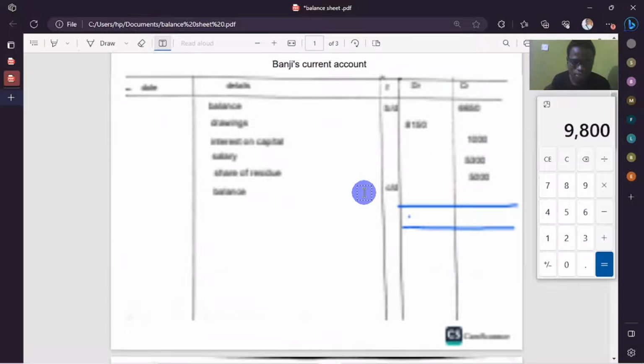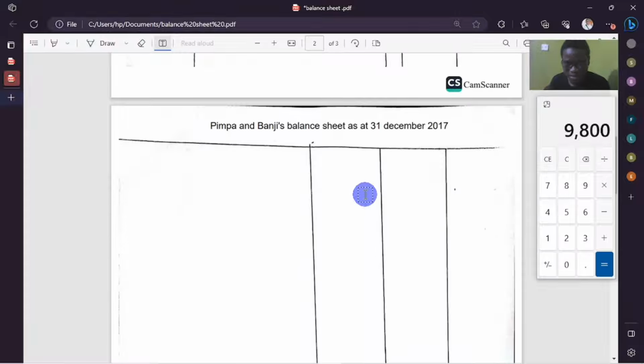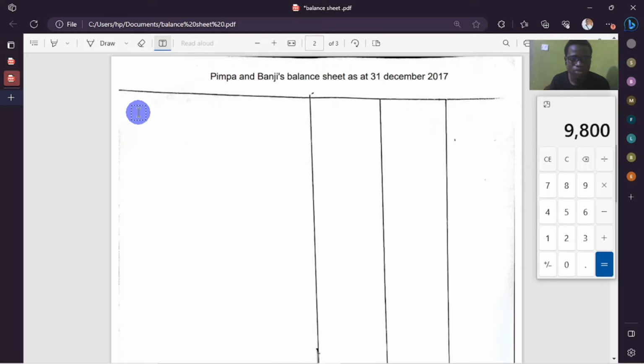So this is how you prepare the partnership's current account. Lastly, now we're going to the balance sheet, the determinant of all our calculations. Here we're going to continue. Let's have our cost here. Normal balance sheet, don't be confused. Then we're going to have depreciation here. Then we're going to have net book value, in capital letters. Then we simply underline.